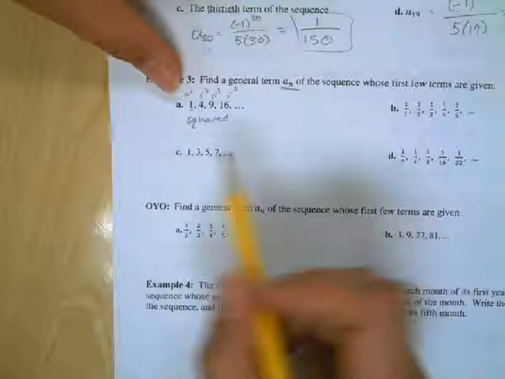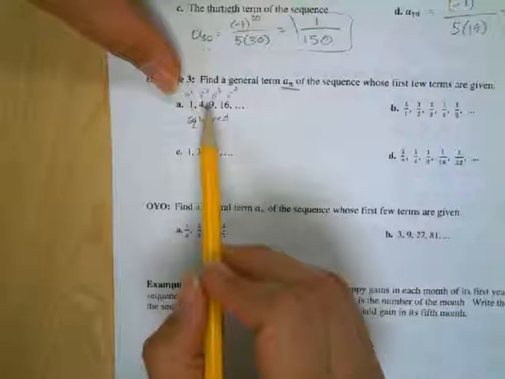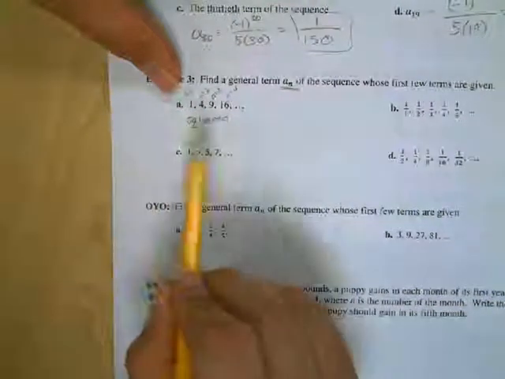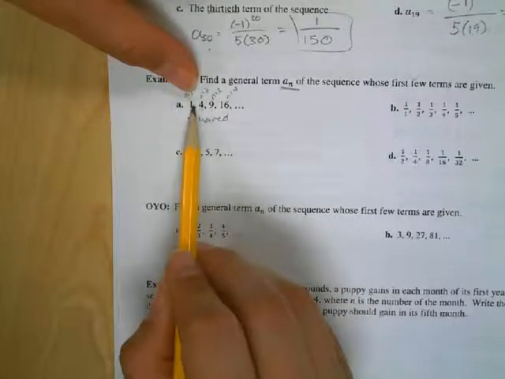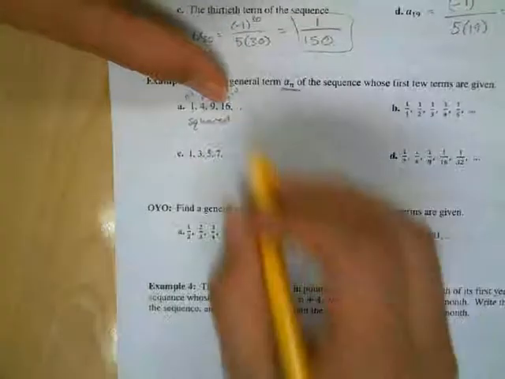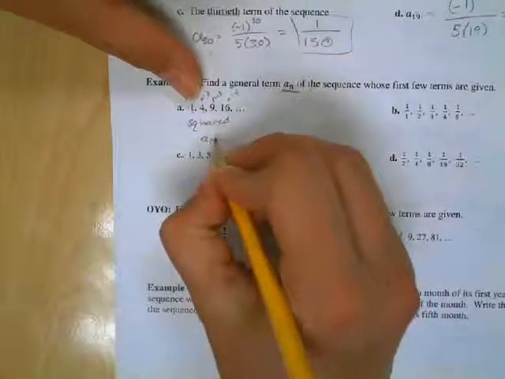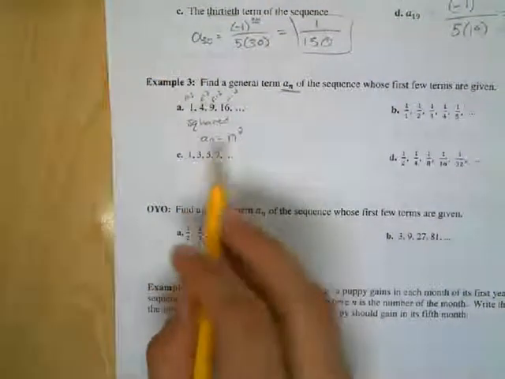Okay, and do note that I went all the way down. I don't want to just do these two, because then I could be off. So I want to go all the way down and check all 4 of my numbers. I square 1, I get 1. I square 2, I get 4. I square 3, I get 9. I square 4, I get 16. So my general term is going to be that n value squared. Okay, so a sub n is equal to n squared.